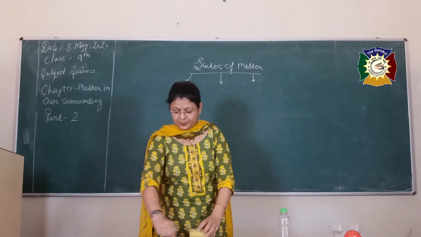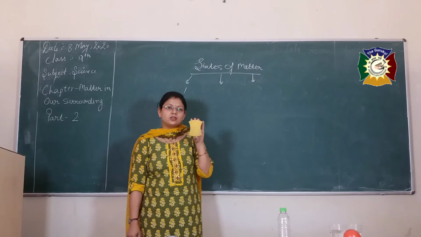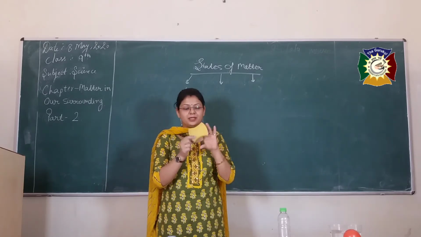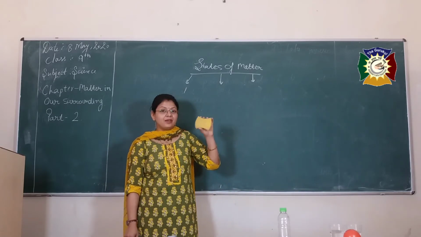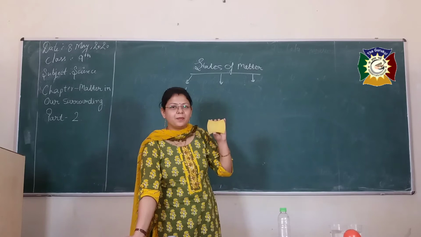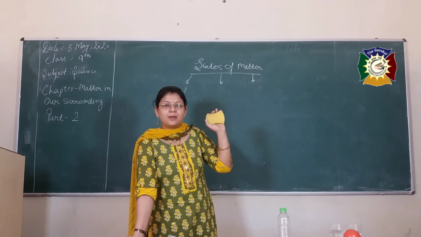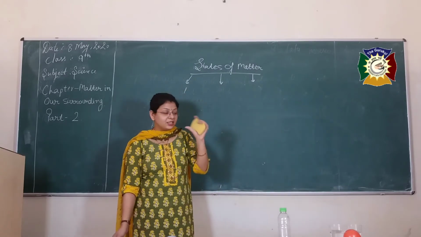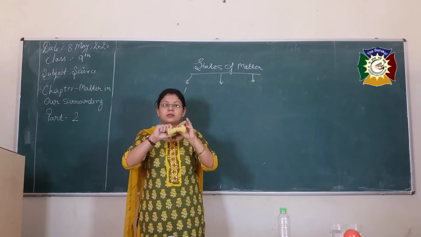Then this foam or sponge, you can see. Is this a solid? Just match the properties. This sponge has a definite shape, a definite volume, definite boundaries, and compressibility. As you can see, I can easily compress it. But is it going to satisfy all the properties? No, it is not, because it is easy to compress.